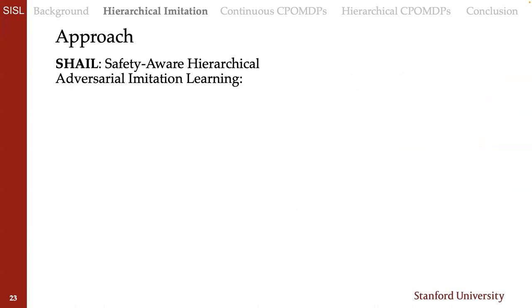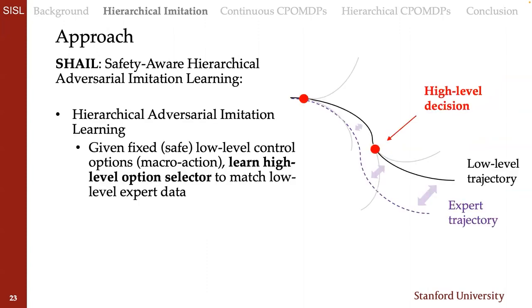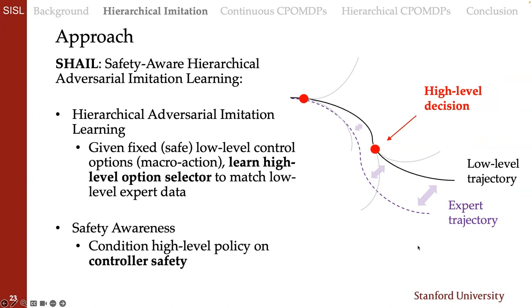To do this, our approach SHALE combines hierarchical adversarial imitation learning with a layer for safety awareness. In our formulation for hierarchical adversarial imitation learning, again, given fixed, quote unquote, safe, low-level control options, sometimes also called macro actions, we learn a high-level option selection policy whose goal is to have trajectories come out that end up matching the data. So we're learning basically how to make these high-level decisions and let the controllers take over such that the resulting trajectories match what we see in our data sets. We combine this with safety awareness, where we then condition those high-level policies on predictions of controller safety.